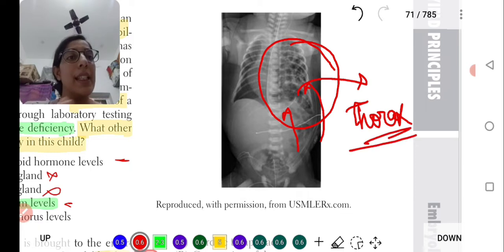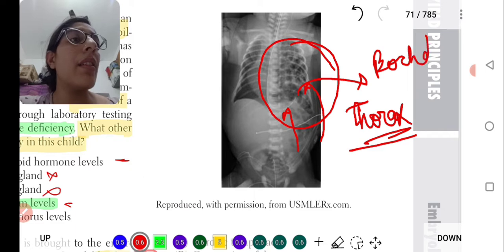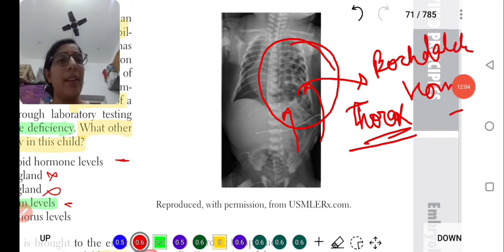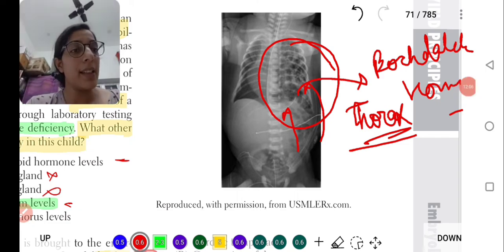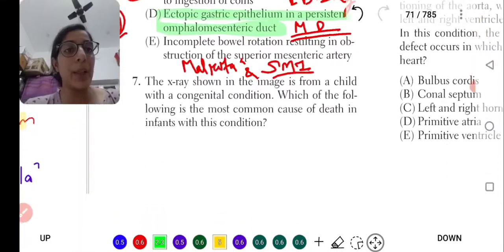Okay, this is the Bochdalek hernia. This one is the Bochdalek hernia. Let me go towards the question and what he wants to ask.